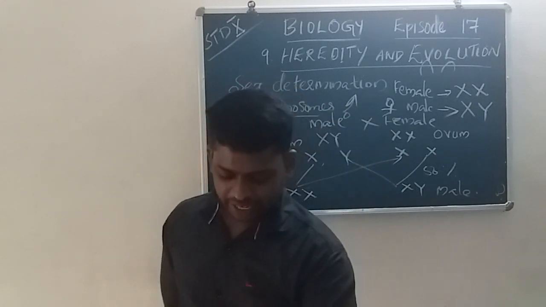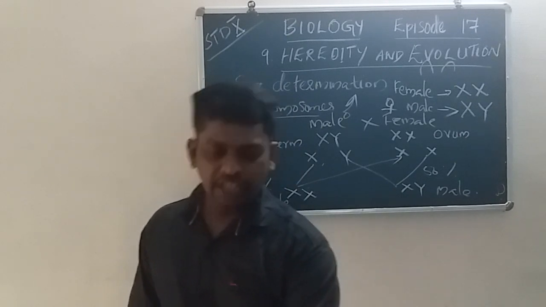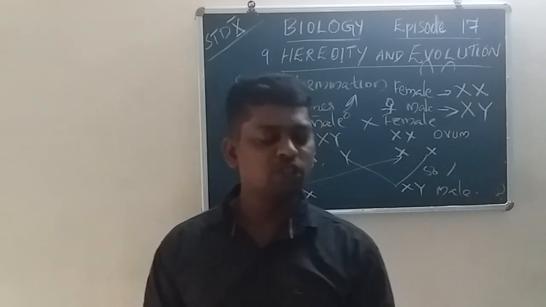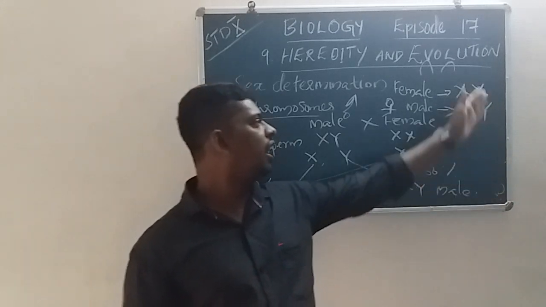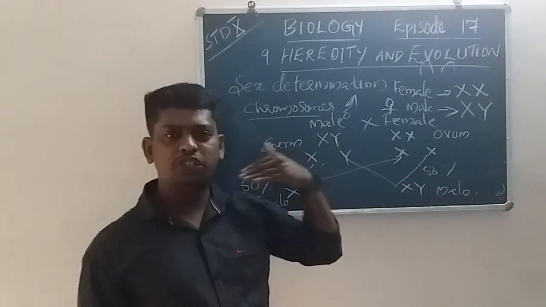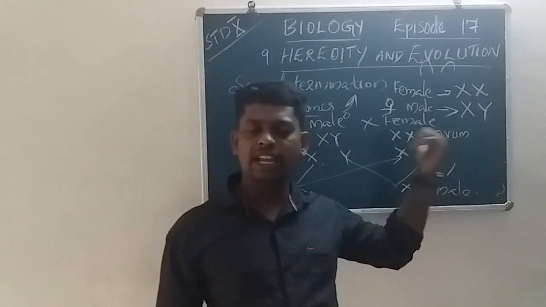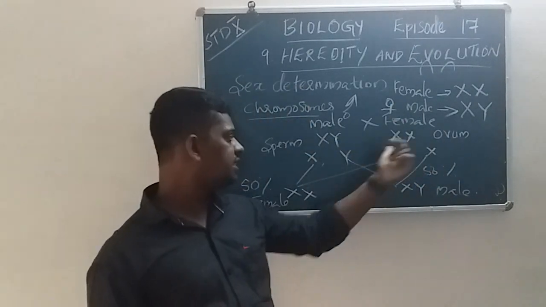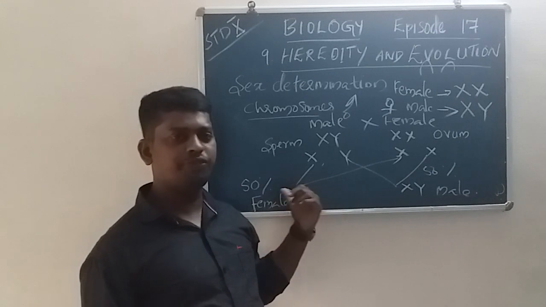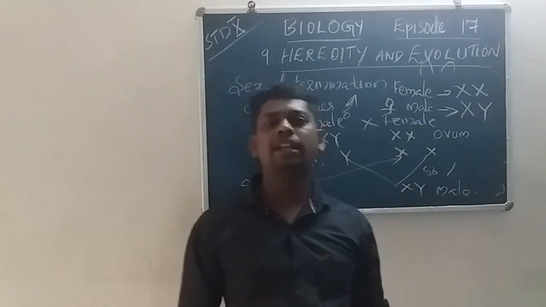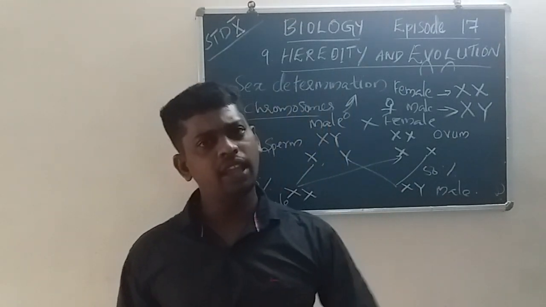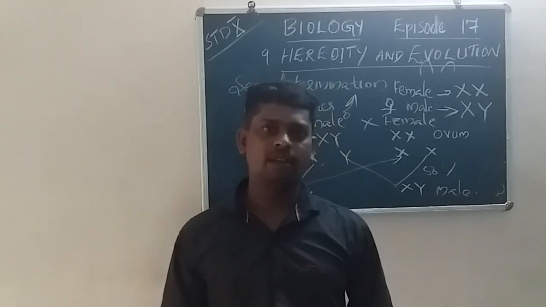And we are discussing sex determination. There are two possibilities: the sperm and ovum fertilize each other, with a 50-50 chance of 50% female and 50% male. This is the sex determination.